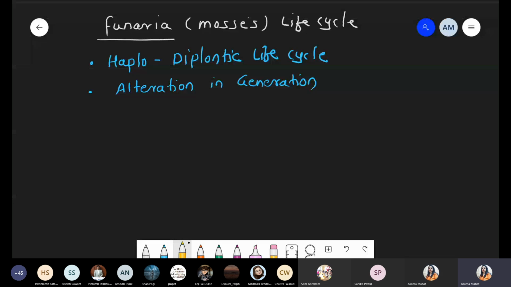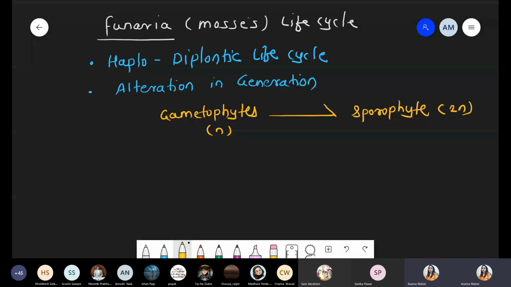It means there is a presence of gametophytes, which are haploid in nature. Further, it is converted into the sporophyte, which is diploid, with ploidy level 2N. Again, this sporophyte is converted into the gametophyte. Such a type of generation is called alternation in generation. We already discussed why we write haploid first: because the haploid body, the gametophytic body, is the dominant phase. So we can simply say haplodiplontic life cycle.